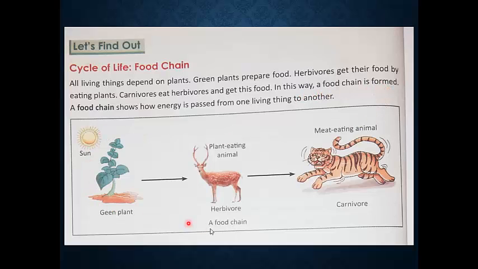So, when you see in this picture, a carnivorous animal is dependent on a herbivorous animal and eats flesh, whereas a herbivorous animal is dependent on a green plant and eats plants and trees. So, this is a food chain. A food chain shows how energy is passed from one living thing to another.